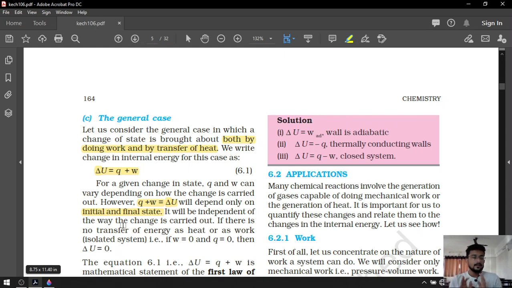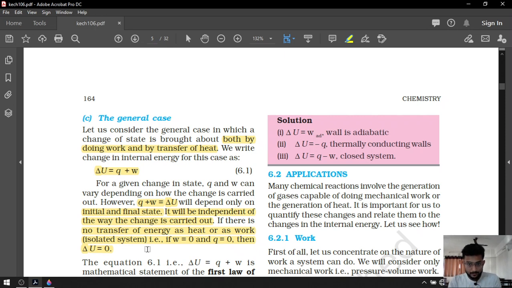In the sense, initial work, final work, initial heat, final heat, initial internal energy, final internal energy. No other steps are included. Plus it is a state function, that's why it is independent of the path or the way it is carried out. So if there is no transfer of energy as heat or as work, it is called an isolated system. So W is equal to 0 and Q is equal to 0, then delta U will also be equal to 0. So change of internal energy will be 0.